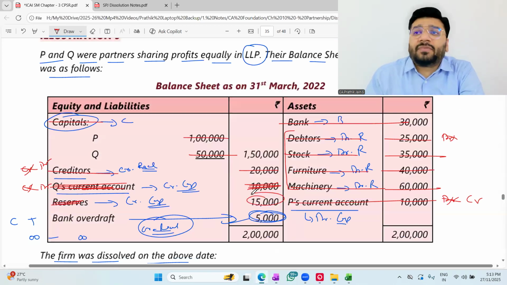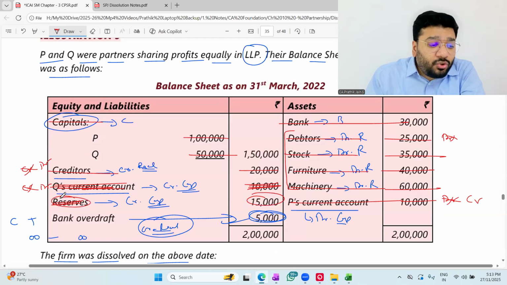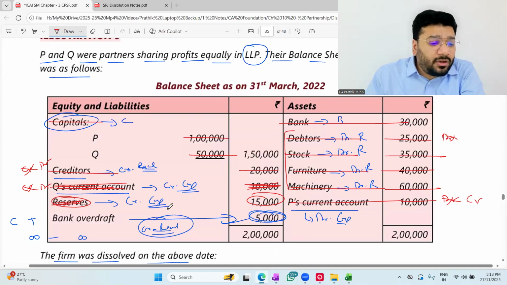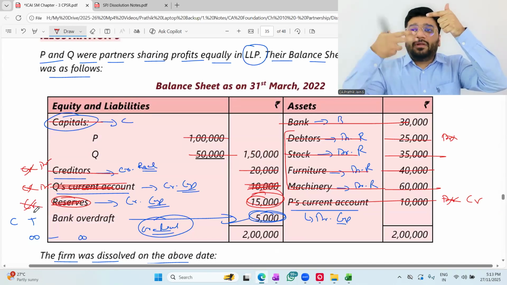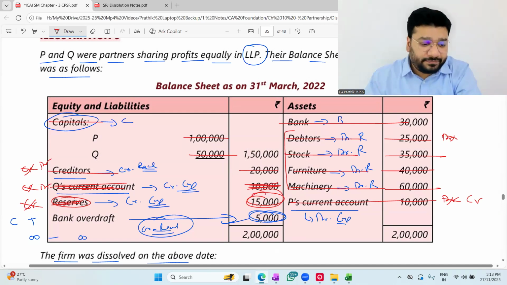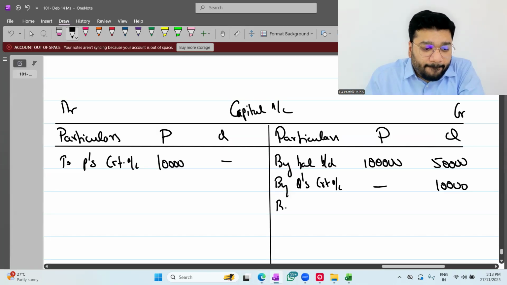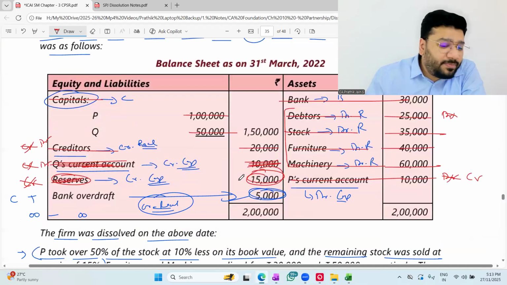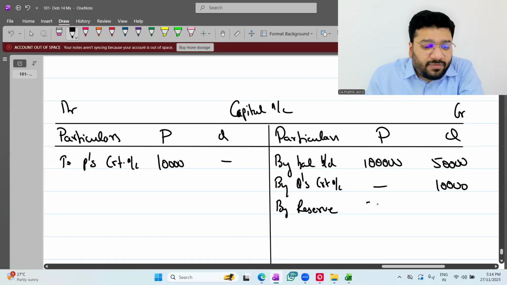Reserve 15,000, sir. What am I supposed to do? This reserve belongs to partners, which was earned in the past. So this will be distributed to the old partners in the old profit sharing ratio. Got it? Not got it? So what is the transfer entry? Reserve is on the liability side having credit balance. To close it, I'll give a debit. So reserve account debit to P's capital, Q's capital. In capital account, by reserve, 15,000. In what ratio, people? Nothing mentioned means profit sharing ratio is equal. How much is it? 7,500 each.